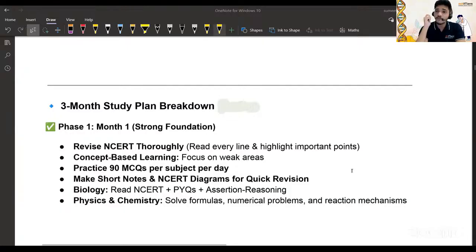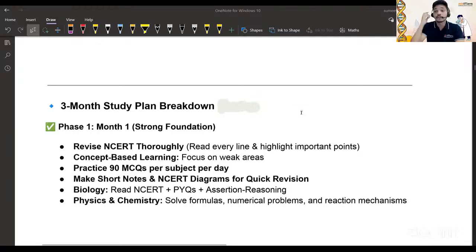So while reading NCERT, if you want to highlight some points, definitely you highlight them. But what happens? हम क्या करते हैं, सब पॉइंट्स हाईलाइट कर लेते हैं, तो सब इंपॉर्टेंट हो गया, right? So this is not what we have to do. What we have to do is, once you read the NCERT, solve the PYQs. You get the idea: oh, this concept is important. Then you can underline those things more. And assertion reason, you have to solve it because it actually gives you the idea whether you understood that concept or not. So assertion reasons are very, very important.